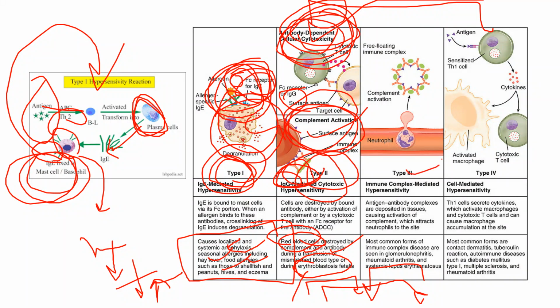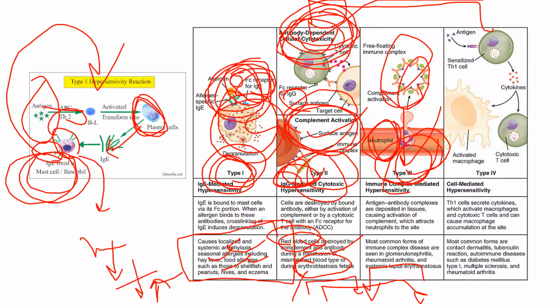Then what is type 3? This is the immune complex type. Here the antigen antibody complex is there, and mostly rheumatoid arthritis and systemic lupus erythematosus come under type 3, where neutrophils play a role and there is complement activation. At first sight the neutrophils come, and there is complement activation, and then the antigen antibody complex forms. So these come under type 3.